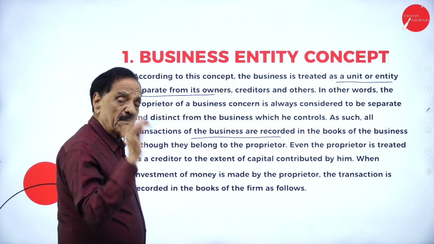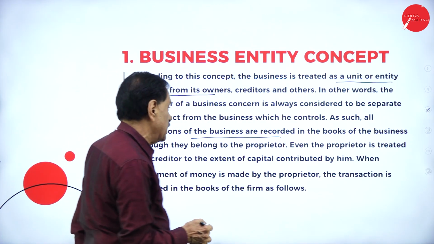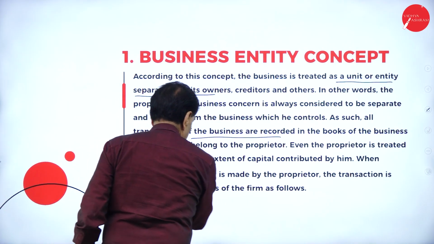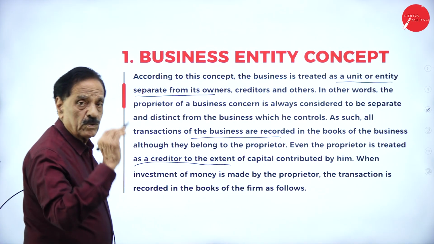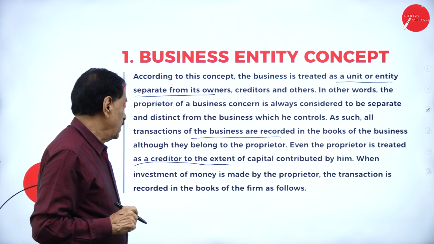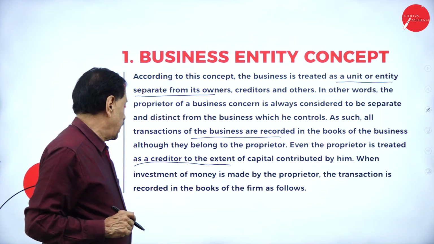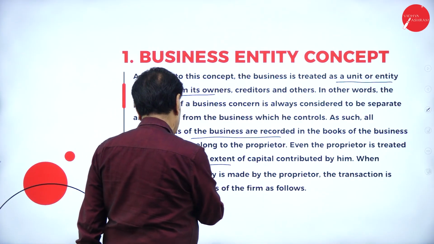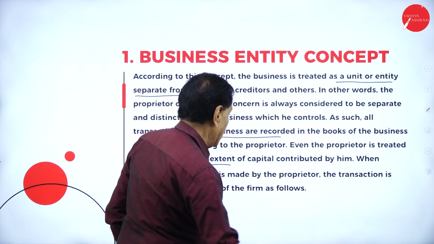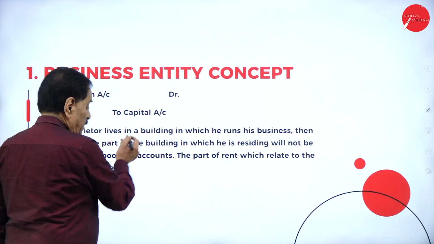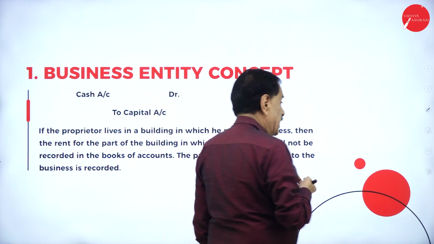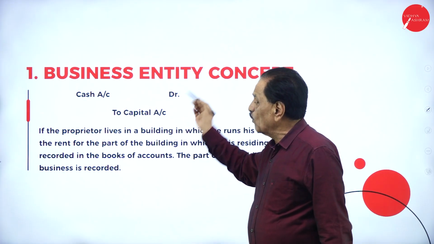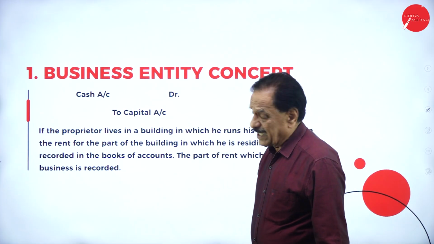although they belong to the proprietor, they will be recorded only in the business. Even the proprietor is treated as a creditor. Important: creditor means who gives the benefit. Capital contributed by him: when investment of money is made by the proprietor, the transaction is recorded in the books of the firm as follows: cash account debit to capital account. The business is receiving the capital cash. Who contributed? The owner. Owner is also treated as a creditor.